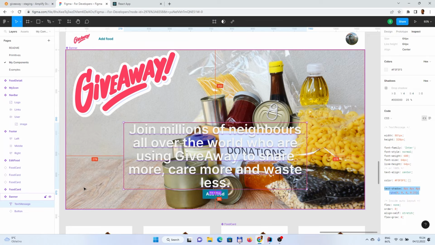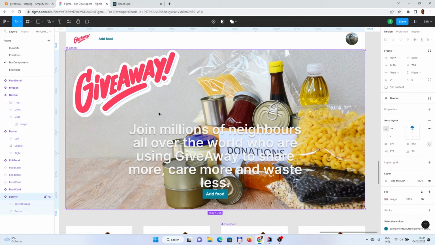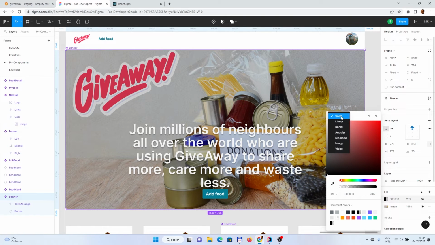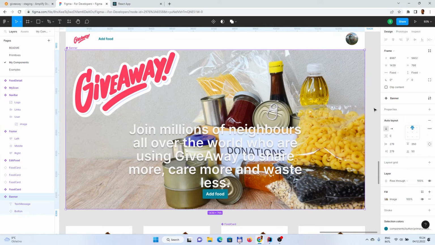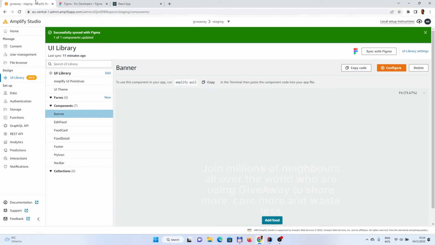And other than that, I used a property for the frame, which is, let me show it, a fill. So we can fill this with the image, so it's a background image. At least here in Figma. And how to do this? If you click plus, in the fill you can choose solid, but as well image. If you choose image, you can upload your own image to the Figma design. But Amplify UI is completely ignoring that. Yet it's not paying too much attention.